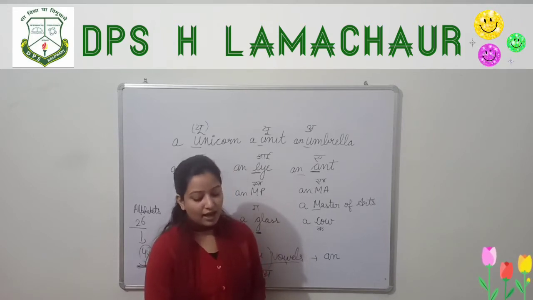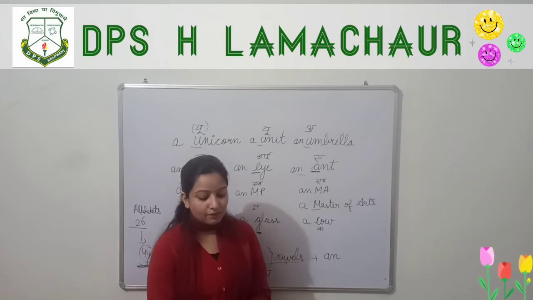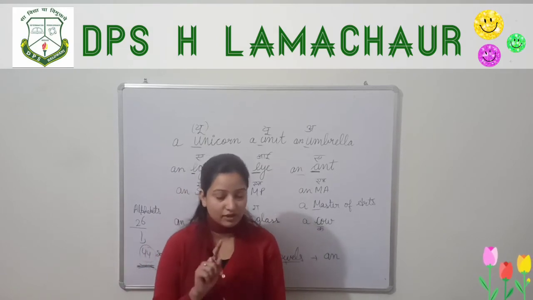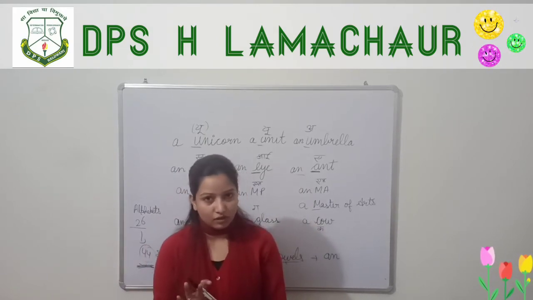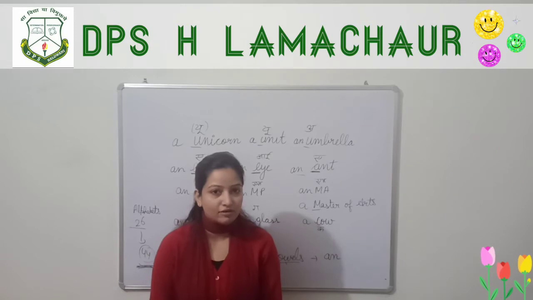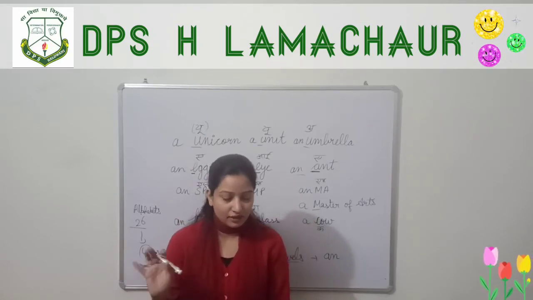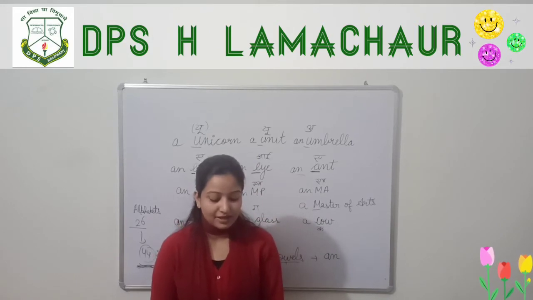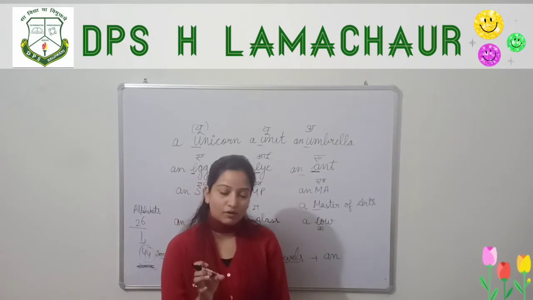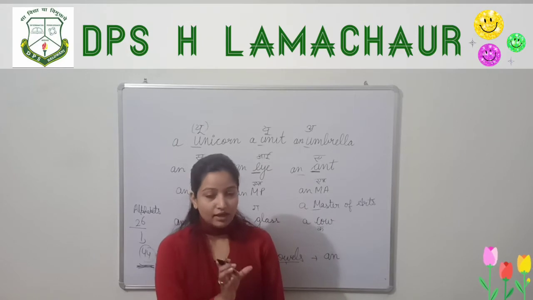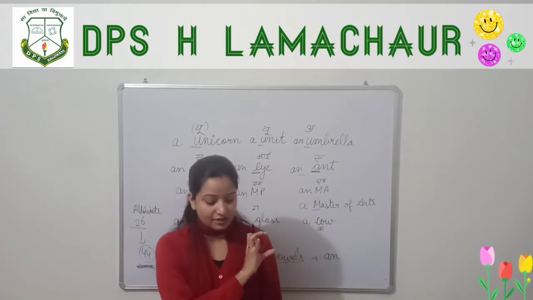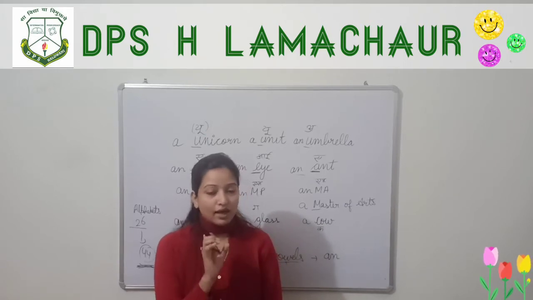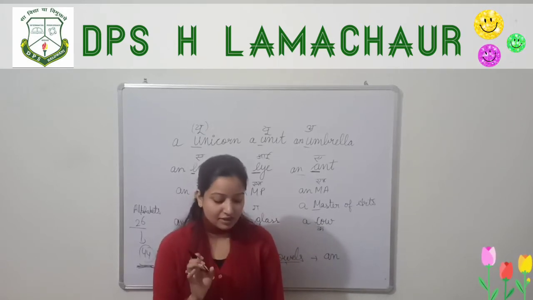Next is, I have been in Delhi for dash last 8 years. Here we are not talking about a singular noun, so we don't have to use a or an. Only one option is left, that is the. The spelling will remain the same. Here it is written dash last 8 years. Here we are talking about the specific years. Last 8 years. We are talking about specific years, so we have to use the last 8 years.